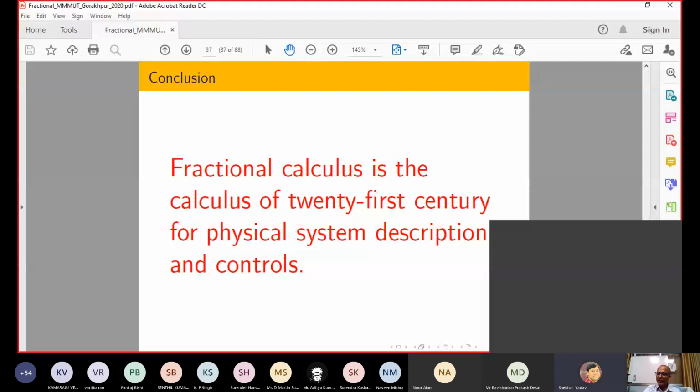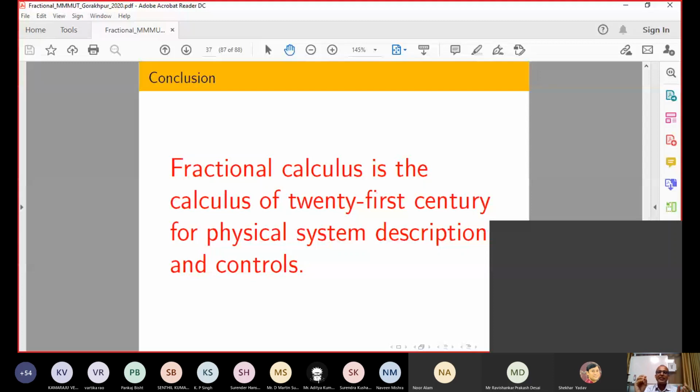Let us come to the modeling part. I have already told you that if I have input and output data, in finitely many ways I can correlate input and output. So modeling is not always unique. Whenever you are doing the modeling of some system, try to understand the perspective. People say that if you are doing modeling for control purposes, then the model should be as simple as possible.